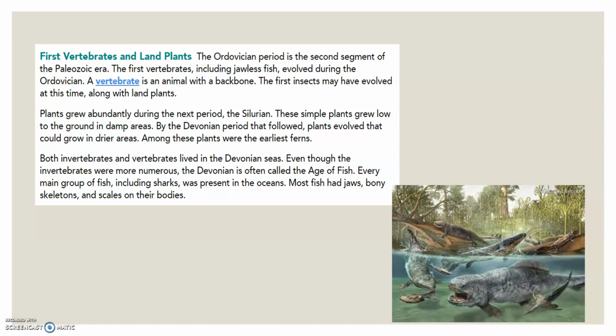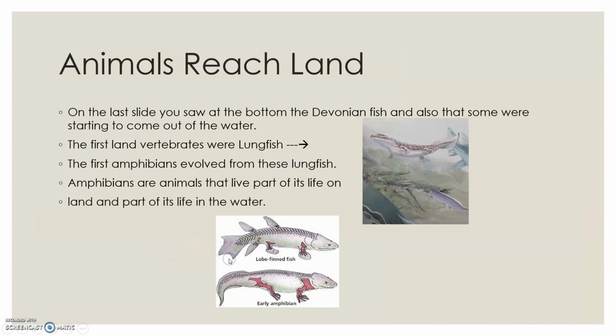Now, both invertebrates and vertebrates did live during this time in the Devonian seas. Even though the invertebrates were more numerous, the Devonian period is often called the Age of Fish. Every main group of fish, including sharks, was present in the ocean. Most of these fish had jaws, bony skeletons, and scales on their bodies. You can see there on the right, we have these creatures that have sort of legs. They look kind of like fish, kind of like crocodiles, and that's because their evolution was occurring.